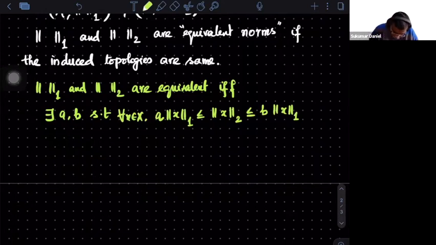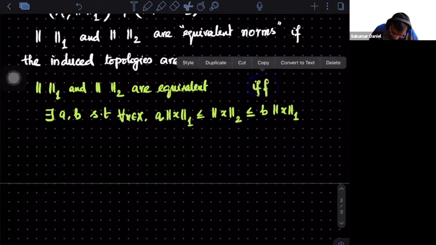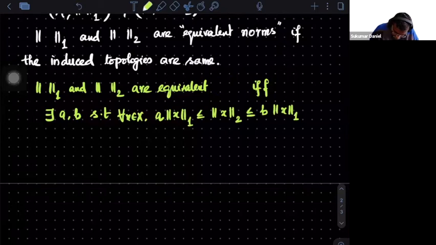Okay. So we want to say this. I say that two norms are equivalent on X, on a single vector space, if they induce the same topology.